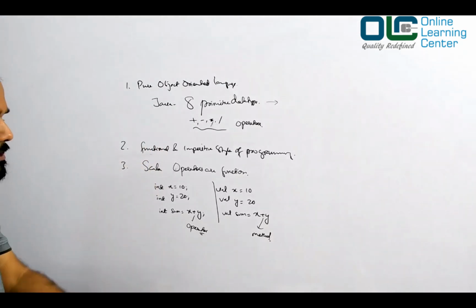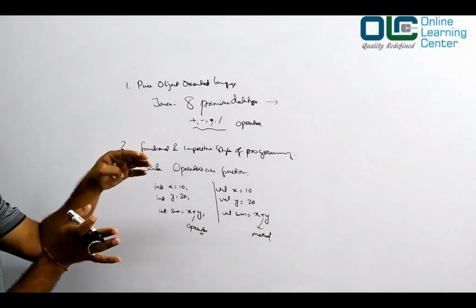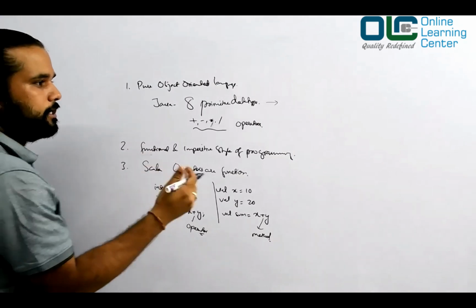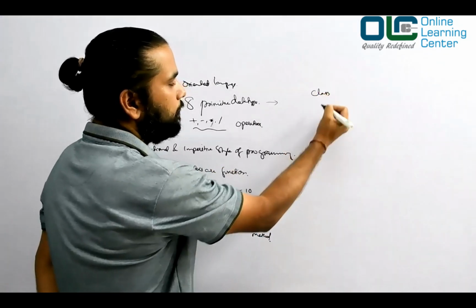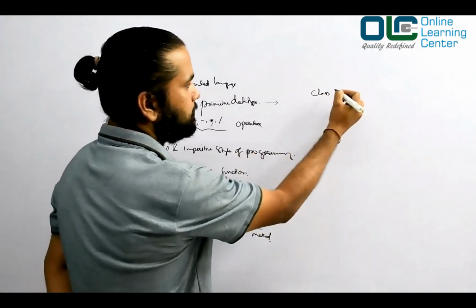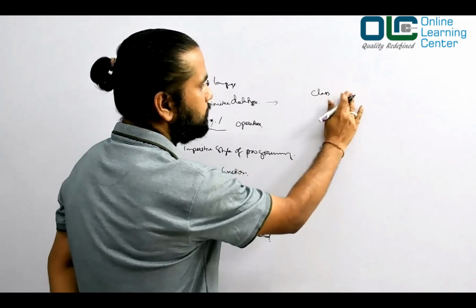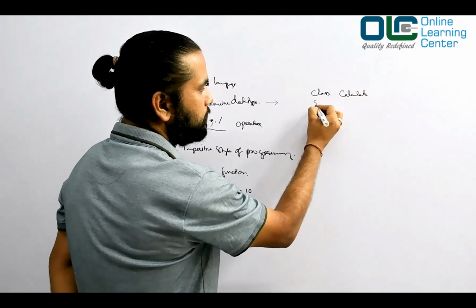What is a function? A function or method is basically an executable block within a class. If you understand classes and objects, you might know that you have a class, let's say a class called calculate.